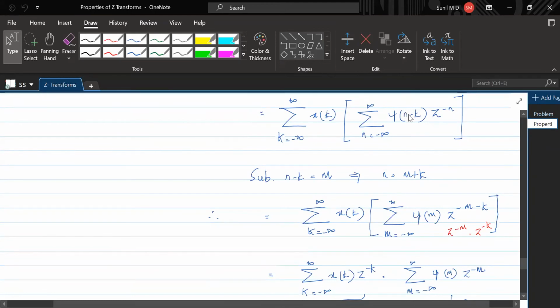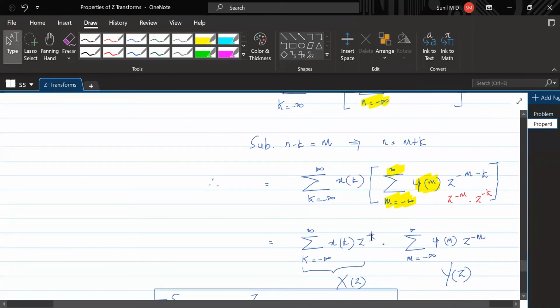Since n minus k is becoming m, the n which was running from minus infinity to plus infinity, here it would become m running from minus infinity to plus infinity, because here it was x of n, that's why n is running from minus infinity to plus infinity. But that we replace by m here. So y of m we have, and m should be running from minus infinity to plus infinity. So those adjustments you have made.